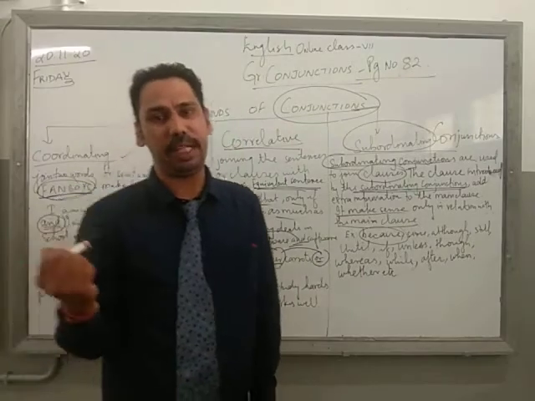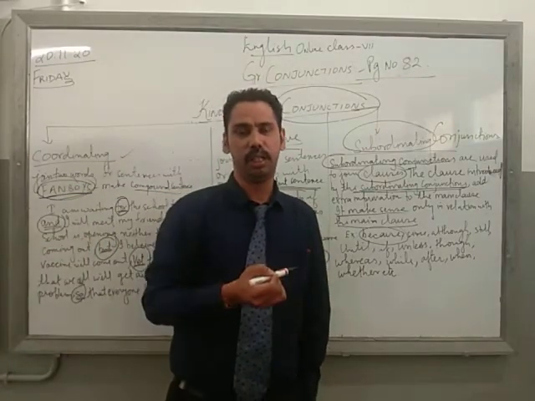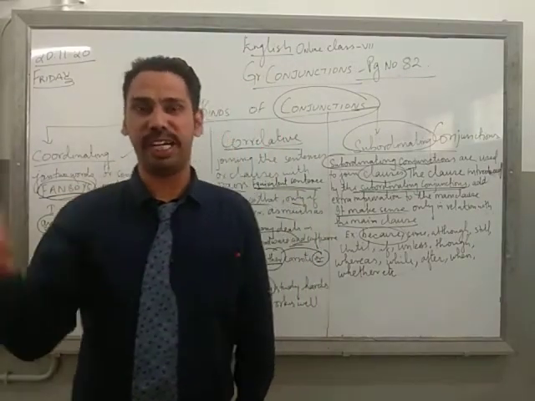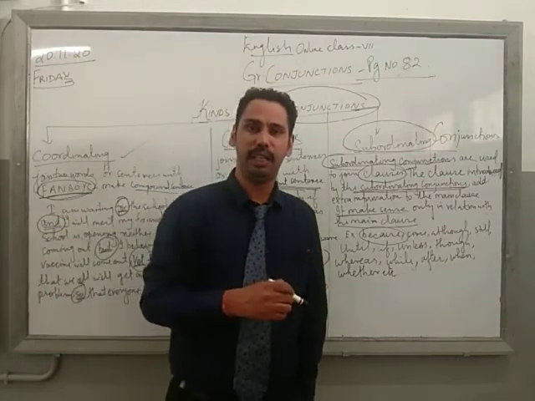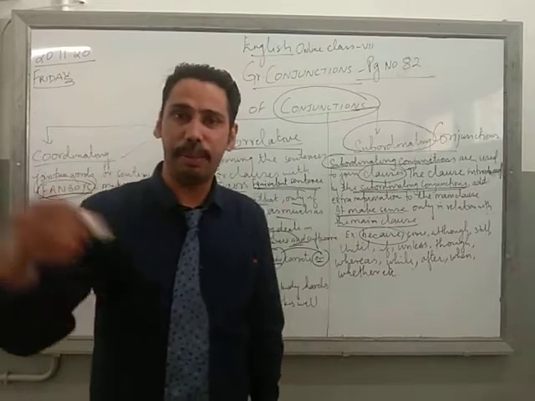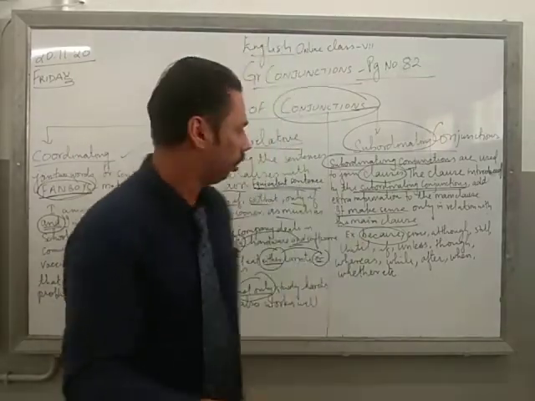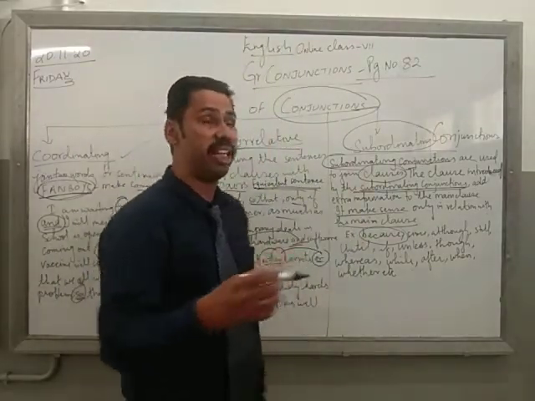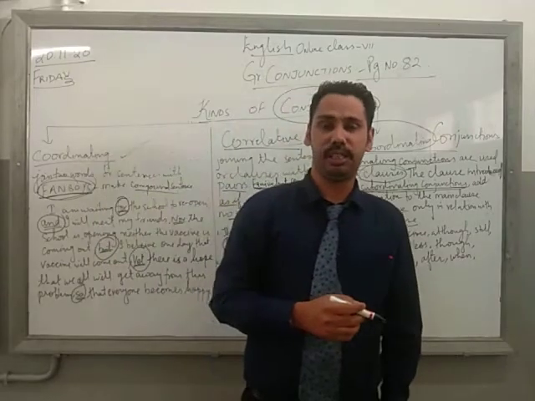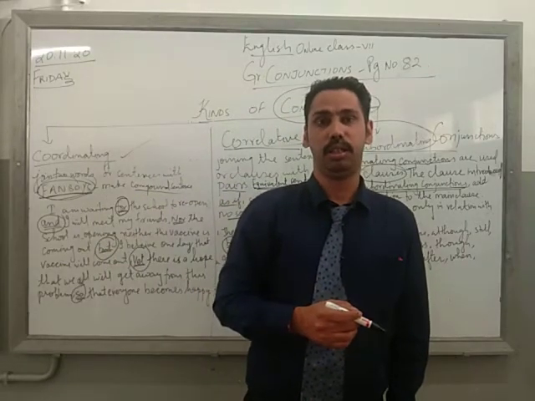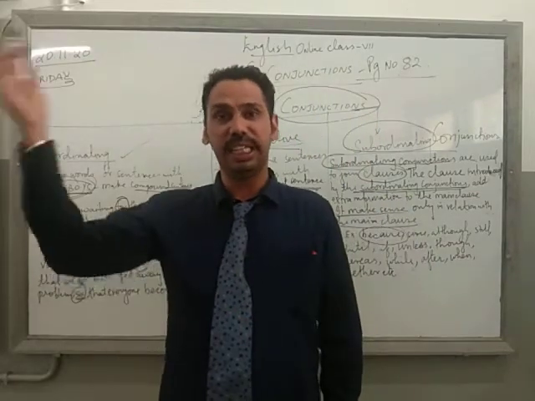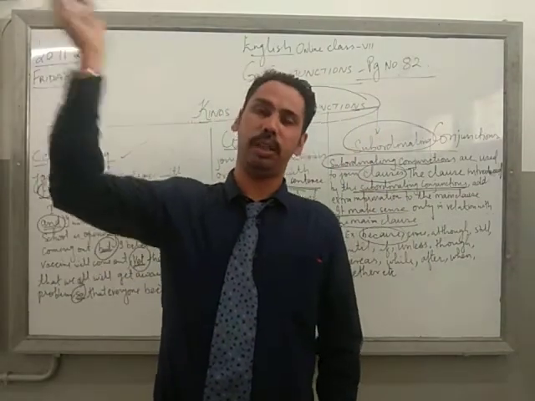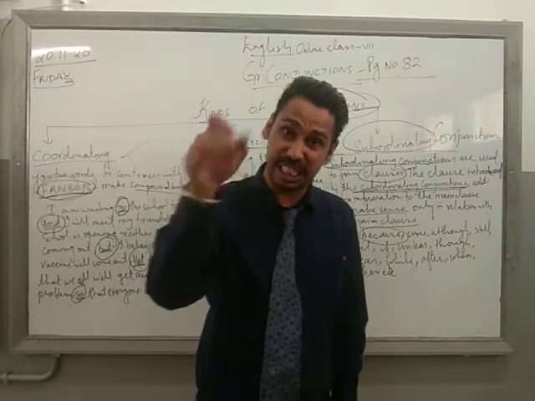Like I am playing independently with my friends. I cannot play until my friend comes. So I am dependent on my friends. Okay, I cannot study until there is a light. I cannot study is my independent clause, until there is a light. So I depend on light until it's connecting.